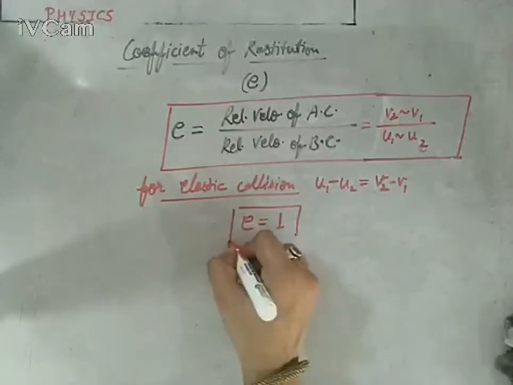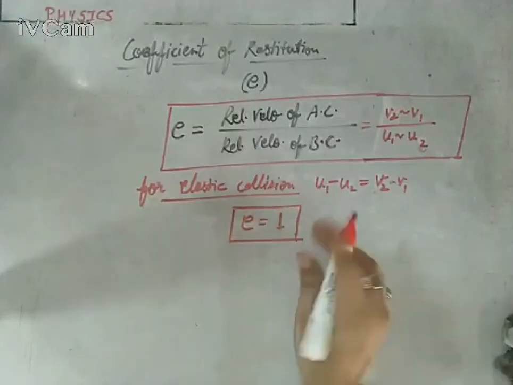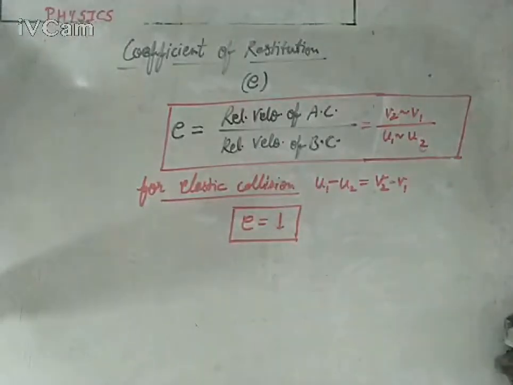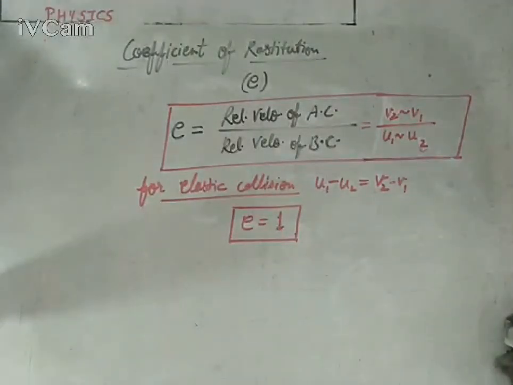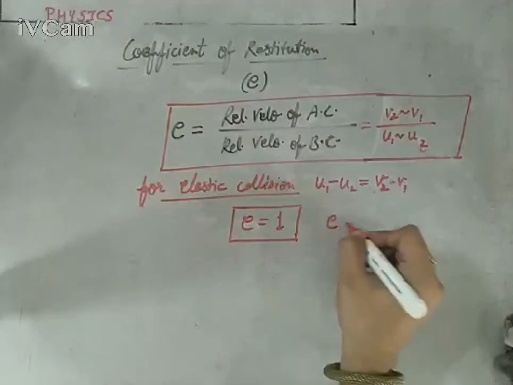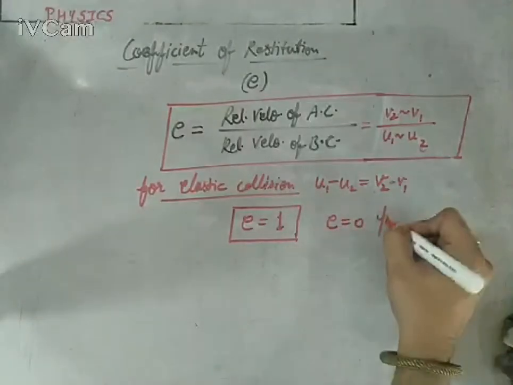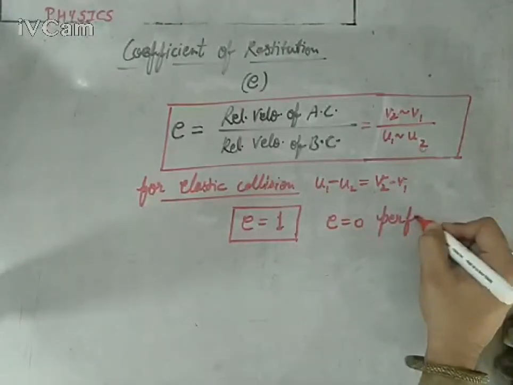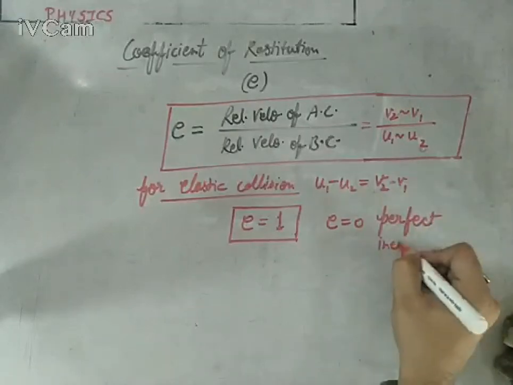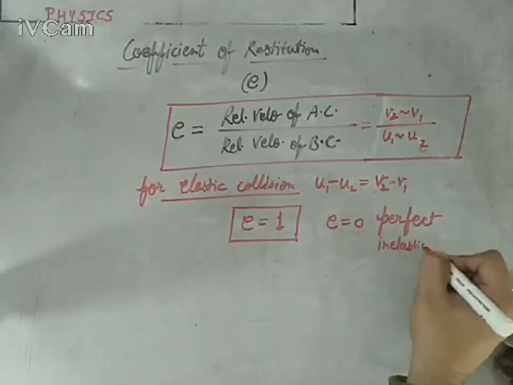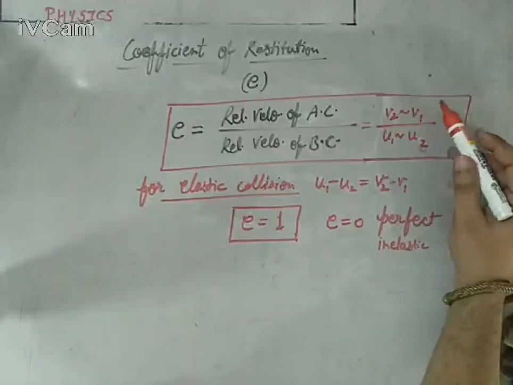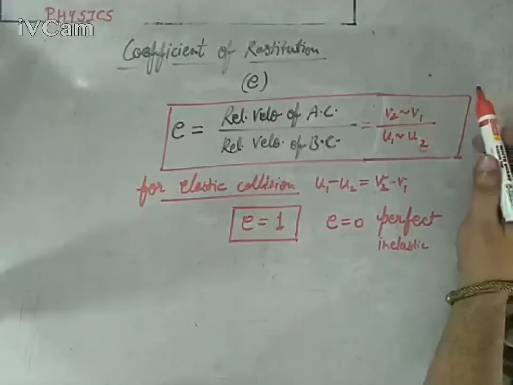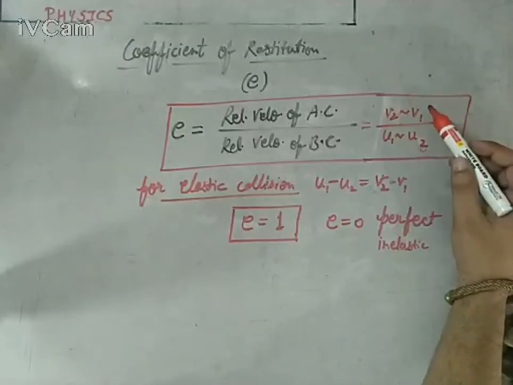So it is a very simple number. If the coefficient of restitution is 1, it means the collision is an elastic collision. For a perfectly inelastic collision, e would be 0, which means 100% loss in kinetic energy, so there will be no relative motion after collision.